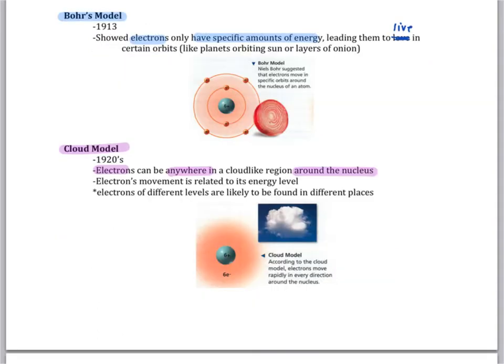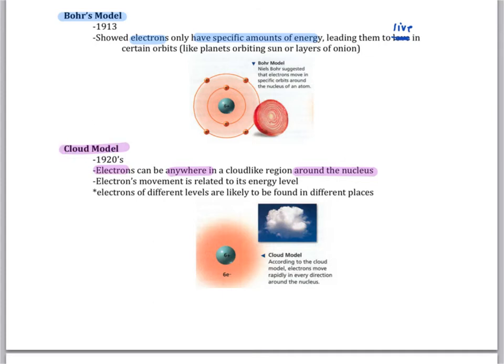In 1913, Bohr entered the scene and showed that electrons only have specific amounts of energy, which leads them to live in certain orbits, like planets orbiting the sun or layers of an onion. So his idea added to the model that there was still this positive center nucleus where all of the protons were, but that the electrons, rather than being randomly sprinkled, actually orbited in specific energy levels around the nucleus.